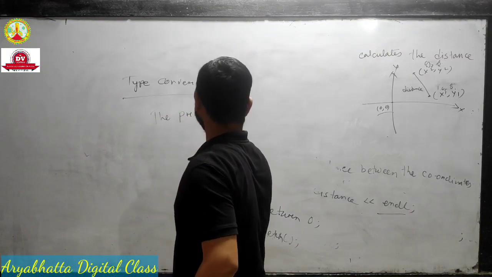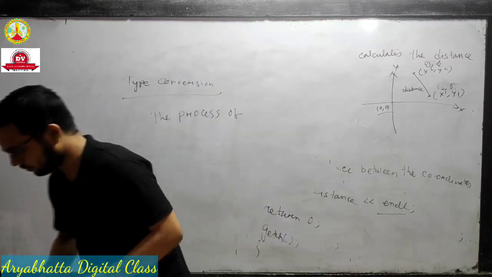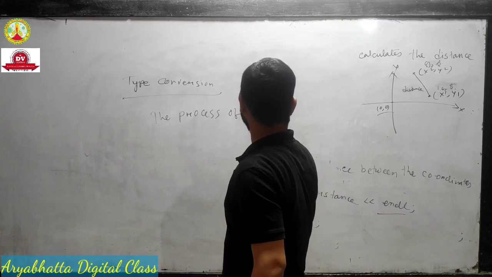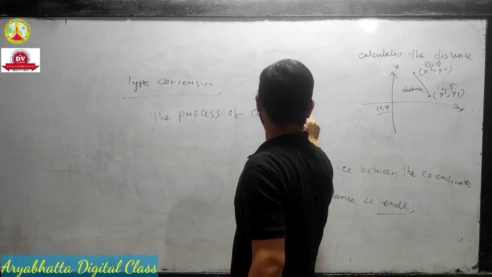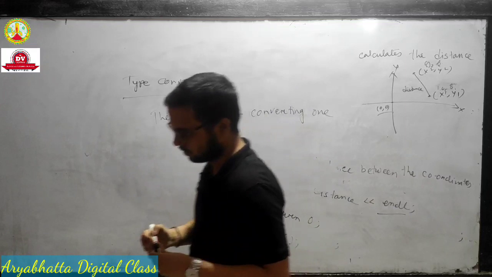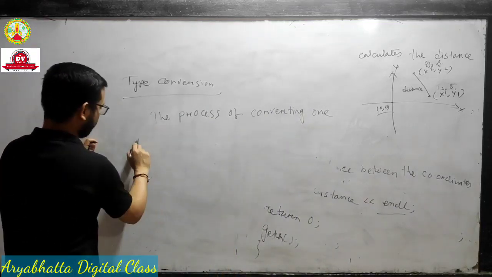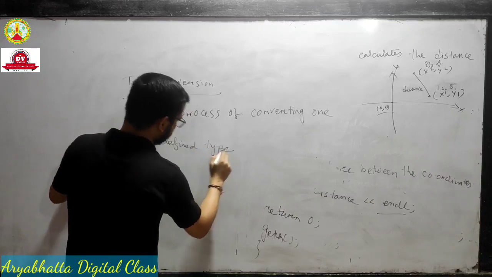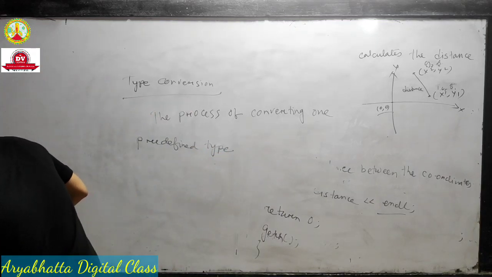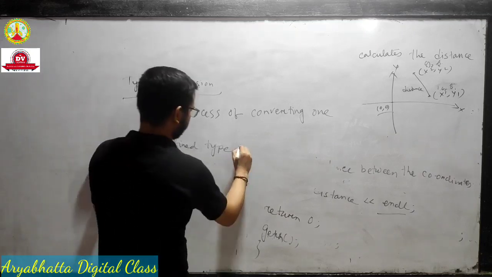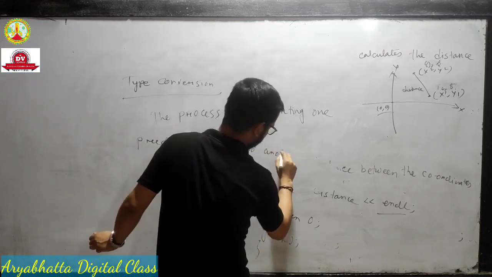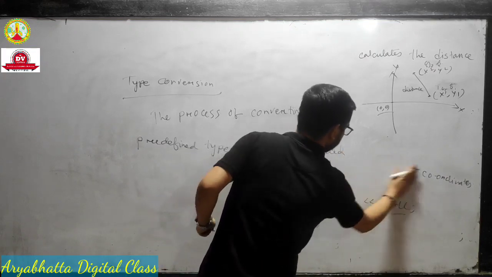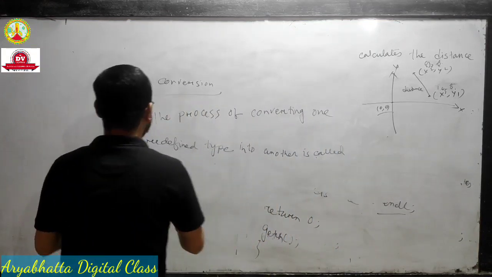The process of converting one predefined type into another is called type conversion.